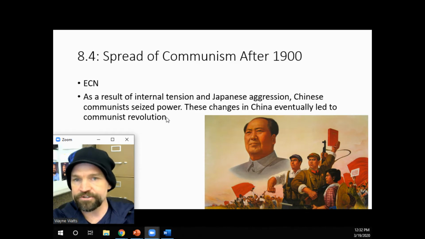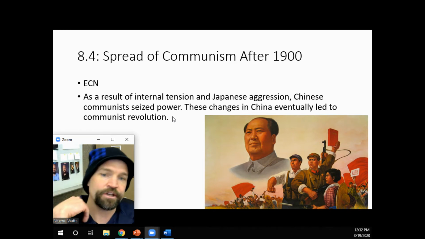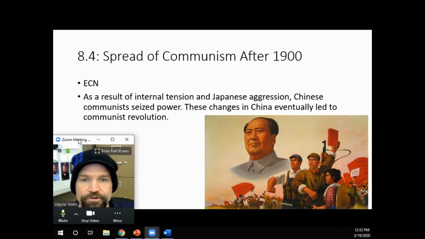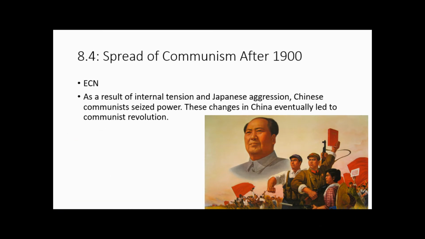The first one that's actually going to develop is the Soviet Union, starting as early as 1917 through the 1920s, when the revolution finally successfully creates the USSR. One of the next examples, though, is going to be China. So the curriculum reads: as a result of internal tension and Japanese aggression, Chinese communists seized power. These changes in China eventually led to a communist revolution.